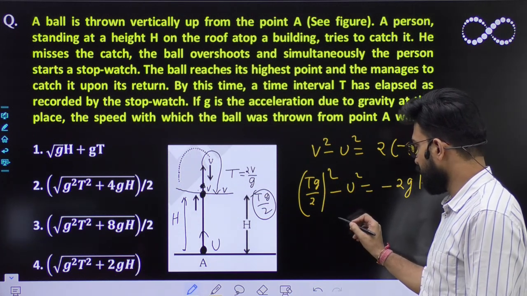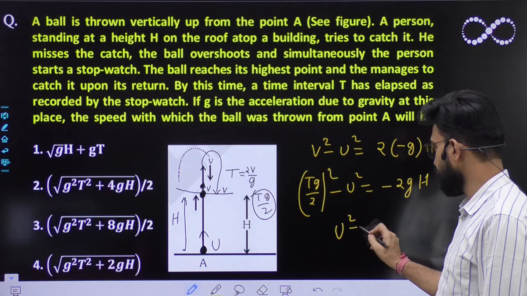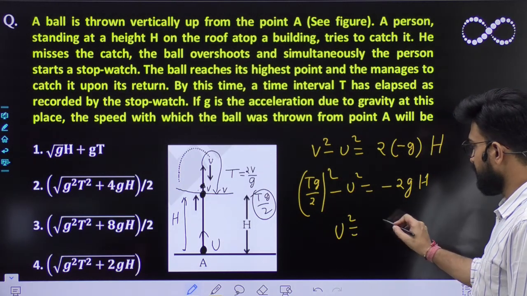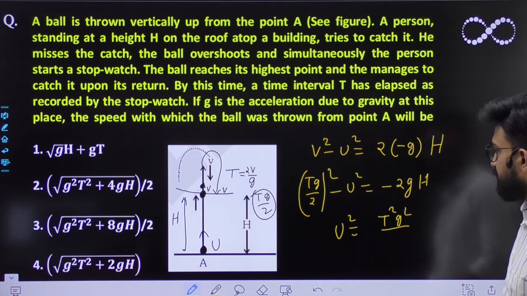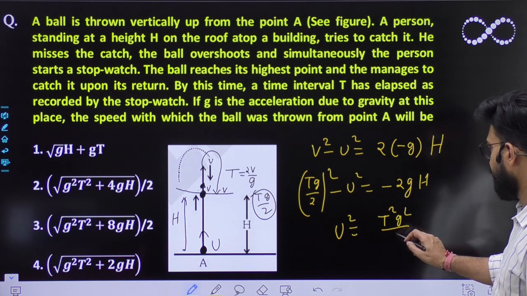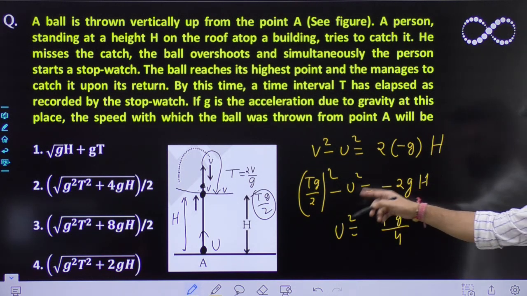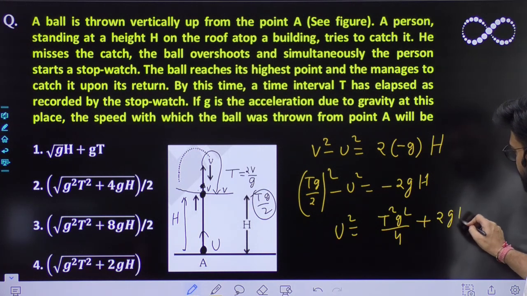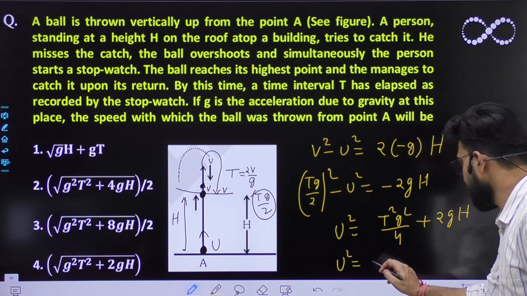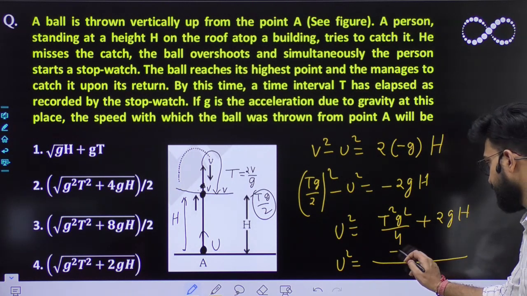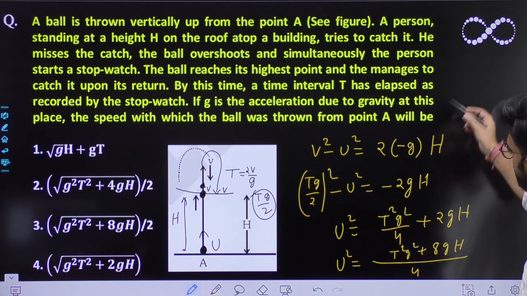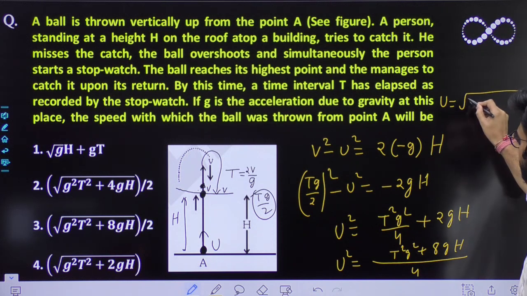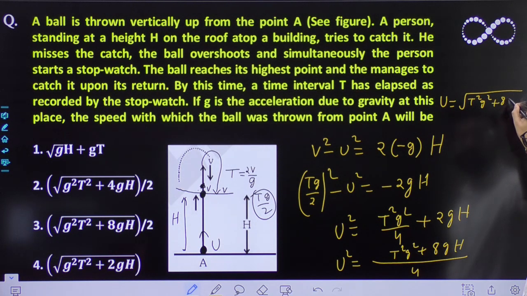Okay, इसको further solve करेंगे. u square would go over there, so u square must be equal to T square g square by 4, plus 2gH. So u square must be equal to, taking 4 in the denominator, T square g square plus 8gH by 4. Now solving further, u comes out to be root of T square g square plus 8gH, divided by root 4, which is nothing but 2.